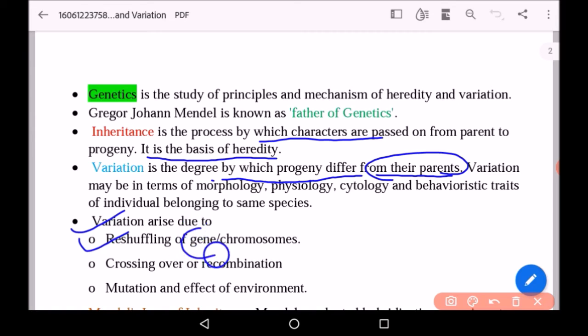Now variation arises due to some factors, like first is reshuffling of gene and chromosome. Gene is known as the basic unit of heredity. Second is crossing over or recombination. And third is mutation and effect of environment. There are various mutagens which are causing the variation.